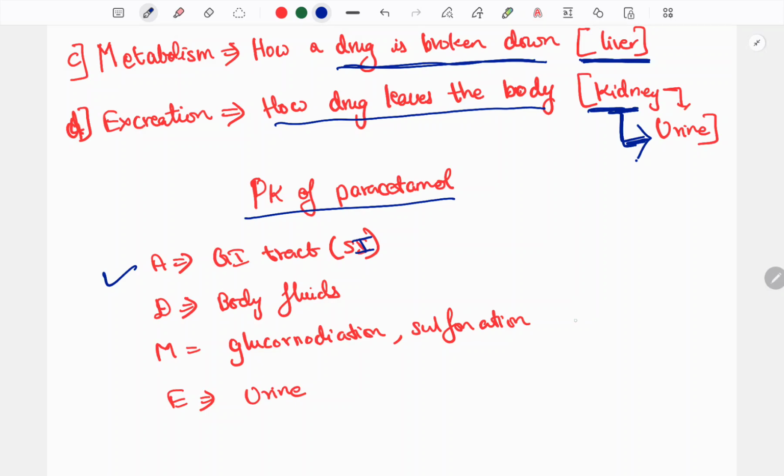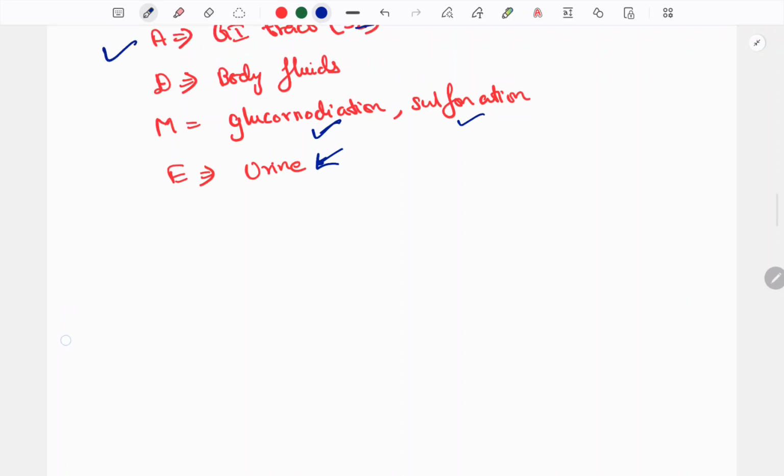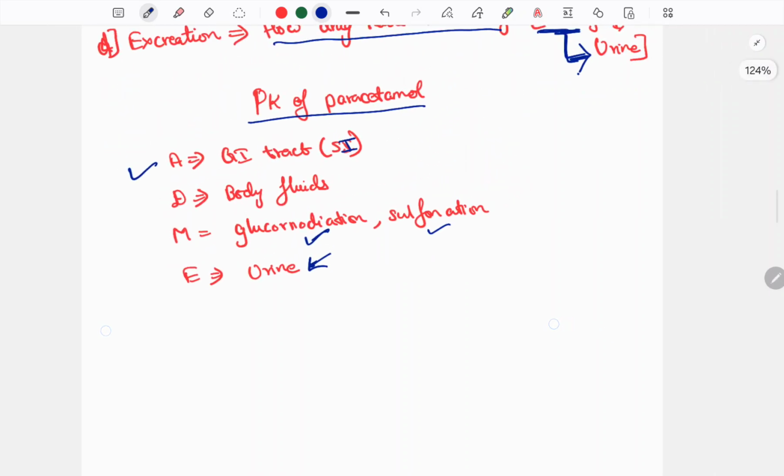If the paracetamol drug is there, the drug has to get broken down. The liver first does glucuronidation and sulfonation. These are two chemical reactions that paracetamol undergoes, and it gets broken down. After being broken down, it is excreted in urine. So these are about